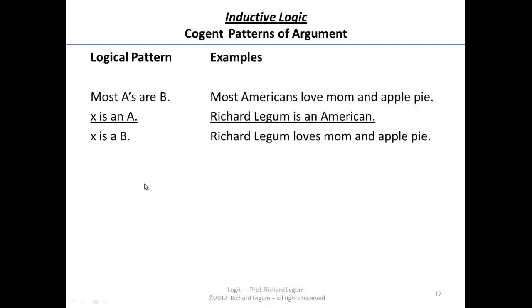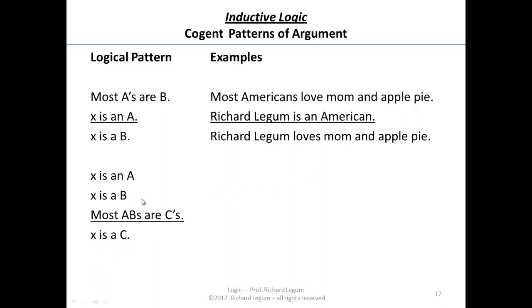And Richard Legum is an American, therefore Richard Legum loves mom and apple pie. Right? Supposed to be an example. Sounds like a good inference, right? If you know most Americans love mom and apple pie, and maybe you don't think that one's true, but assume it is. And if you know that I'm an American, it would be reasonable, or probable, for you to conclude that I love mom and apple pie.